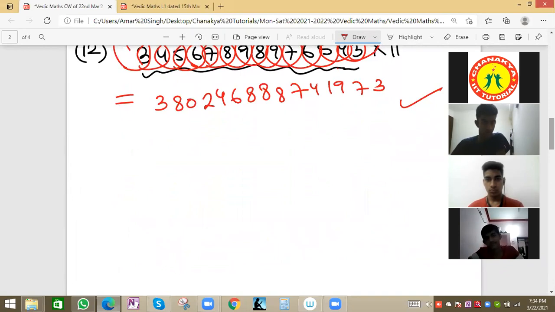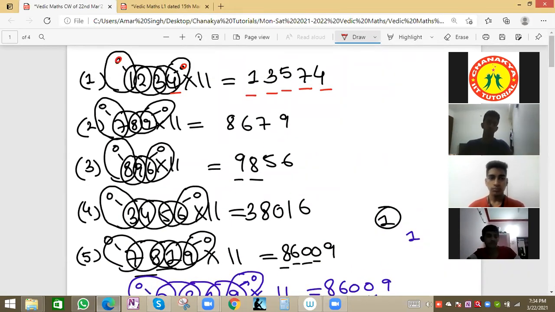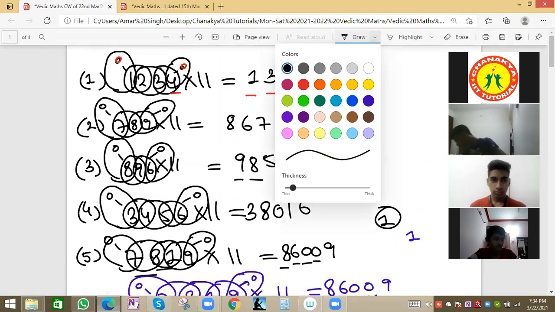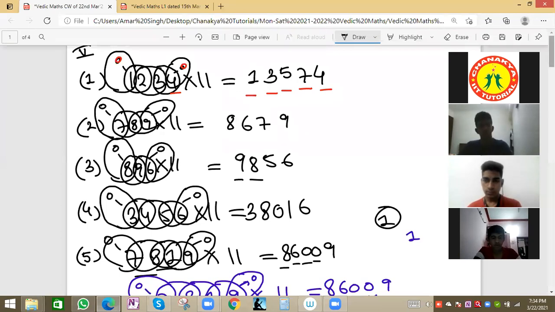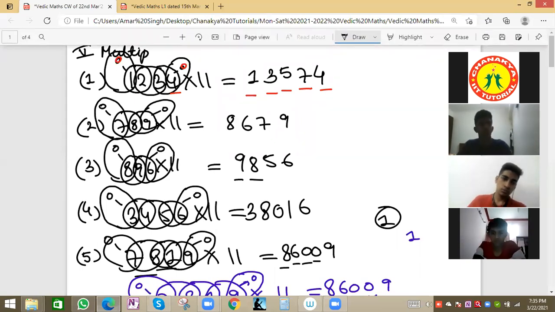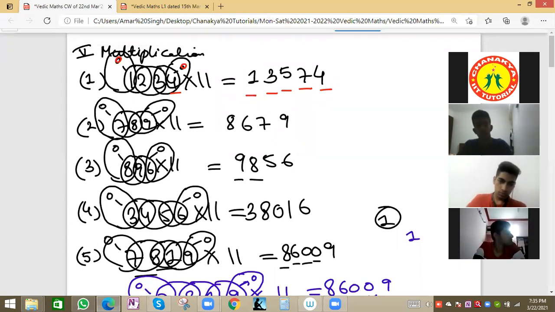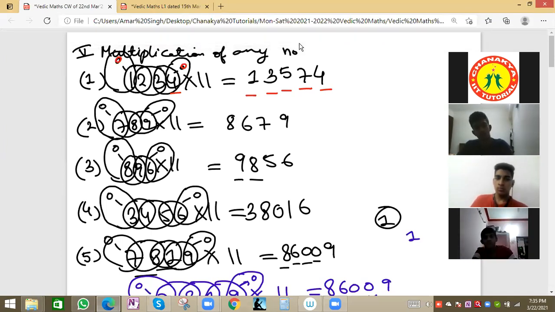Right. Next trick, for this trick we can write here multiplication of any number with 11. This is trick number five.